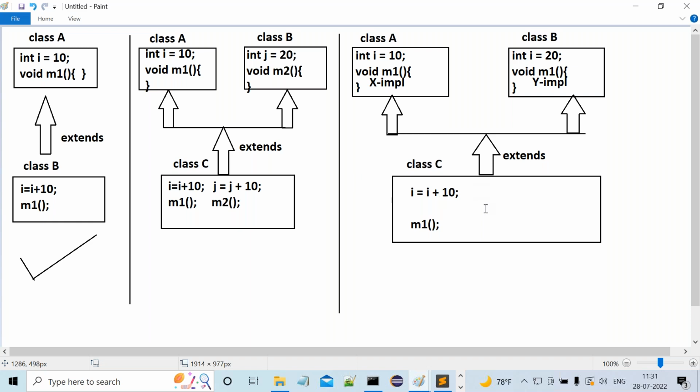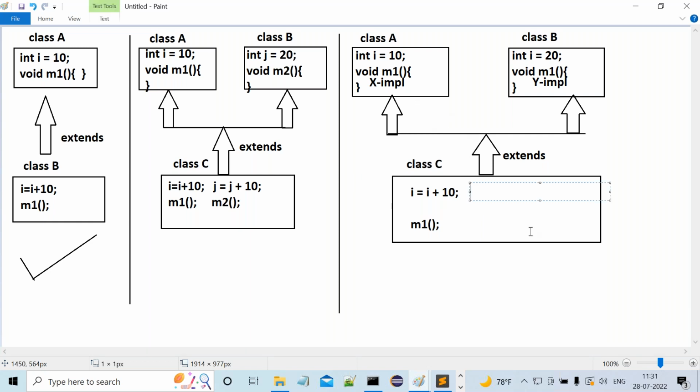For example, if the I variable is taken from super class A, then what would the result be? The I value is 10 in super class A. I is equal to I plus 10, then what is the I value? Not 20, is it 20? If we take the I variable from super class B, the I value inside class B is 20. Here I is equal to I plus 10, so I is equal to 20 plus 10, 30. Is it 30?